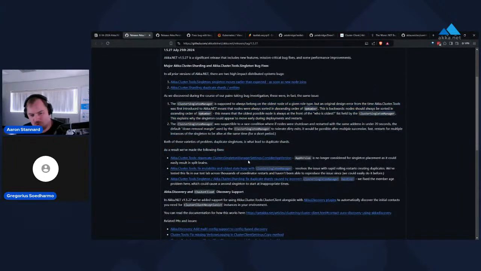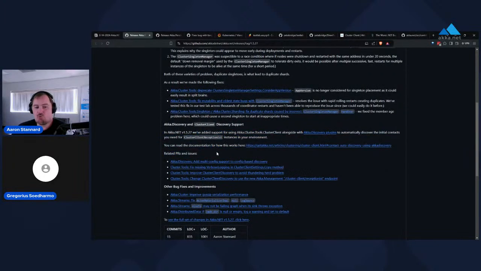We also got rid of, while we were at it, the consider app version functionality from the cluster singleton manager for basically the same reason. This could also result in a split brain where there were multiple different cluster singletons active at the same time. We decided, you know what? Even though it's a nice idea to be able to rehome the cluster singleton when a node with a higher app version joins, we're just not going to take that risk. So we're just going to move back to having a single factor for making decisions about that. So that's all taken care of. We fixed a number of other mutability issues with the cluster singletons as well.